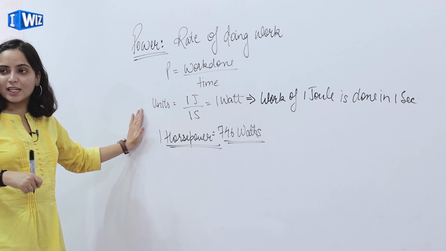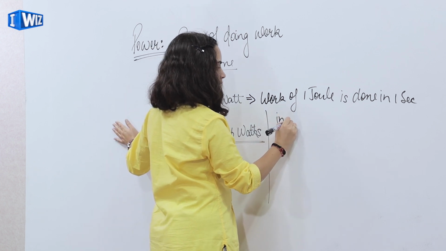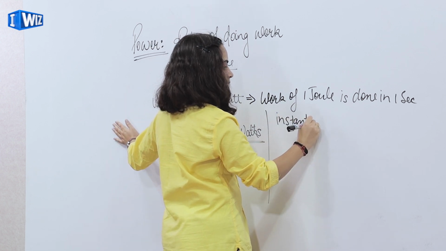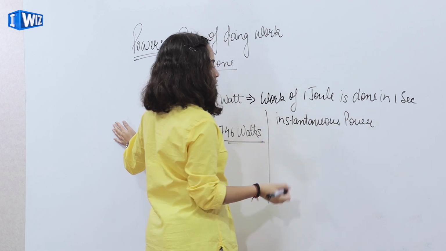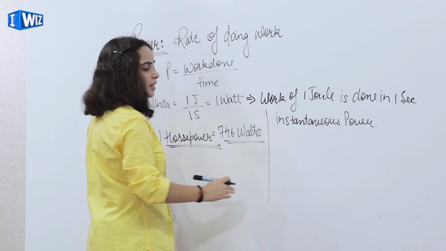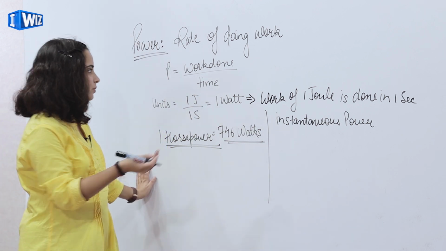If we talk about instantaneous power, we'll again apply the limit where delta T approaches 0.